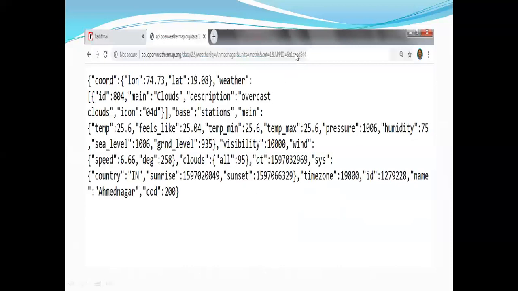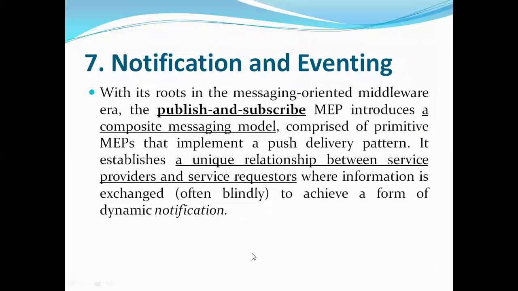So see here, this API key, API ID, APP ID is what? The security ID, security provided by the web service. To identify whether the user is valid or not, that particular site provides the secure API key, and if that key is matched, only then are they providing you these details. So web service security is one of the parameters.